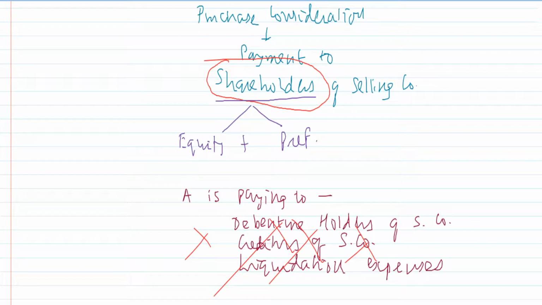So remember the simple rule. Ask yourself, are you paying to equity shareholders of selling company? Yes, part of purchase consideration. Are you paying to the preference shareholders of the selling company? Yes, part of purchase consideration. Any other payment does not form part of the purchase consideration.